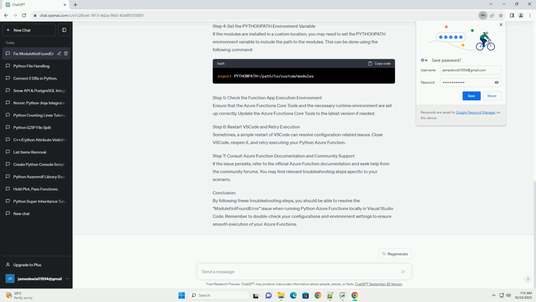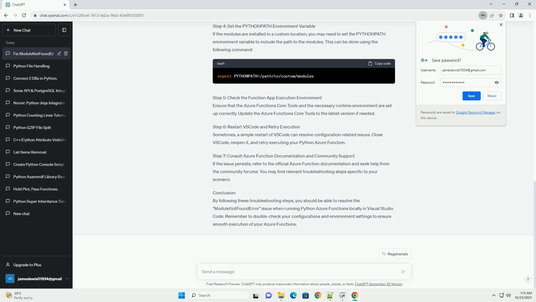Step 4. Set the Python path environment variable. If the modules are installed in a custom location, you may need to set the Python path environment variable to include the path to the modules. This can be done using the following command.